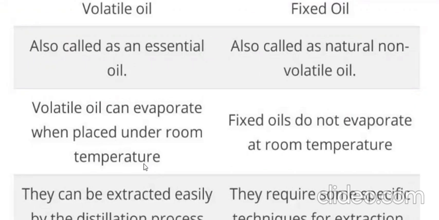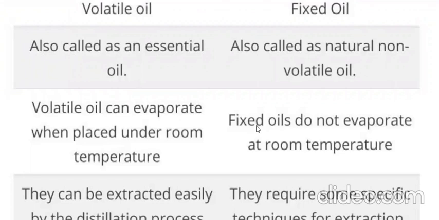Whenever petrol and diesel come into contact with atmospheric temperature and pressure, they start evaporating and become vapor, and if you do not close the cap, the entire container is going to be empty after some time. So at room temperature it evaporates. That is the most important feature of volatile oil, and that is what it is known for as volatile.